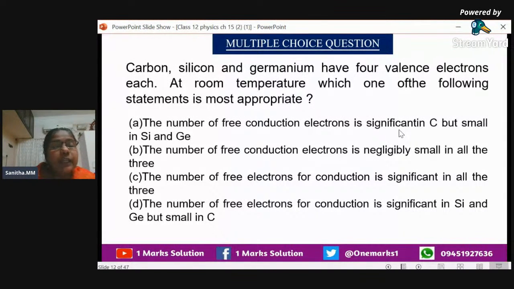The second option, the number of free conduction electrons is negligibly small in all the 3. That is also not possible. And option C, the number of free electrons for conduction is significant in all the 3. That is also not possible. And the last option, the number of free electrons for conduction is significant in silicon and germanium, and it is very, very small in carbon.